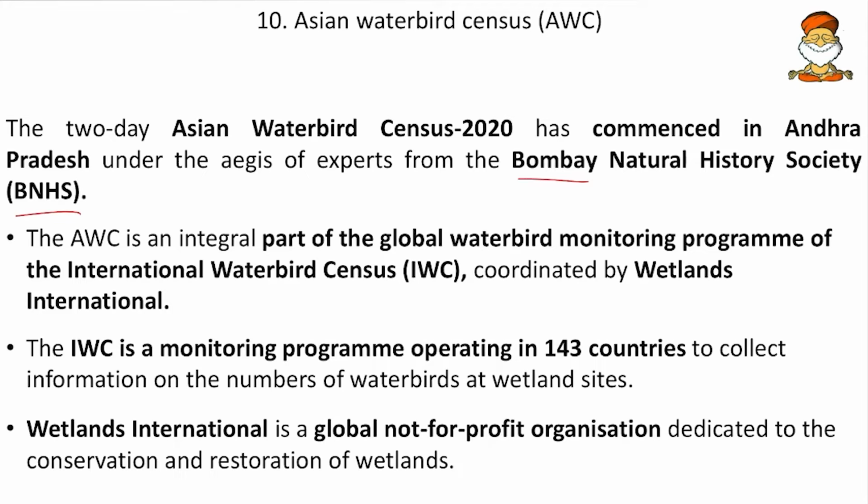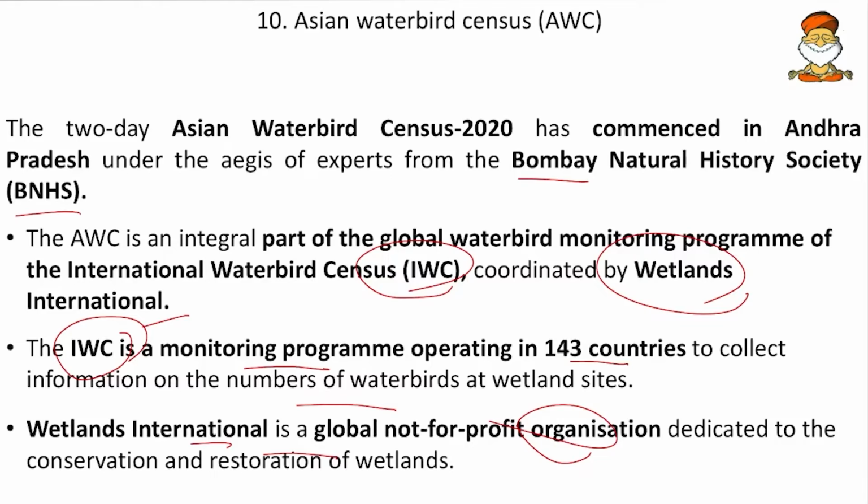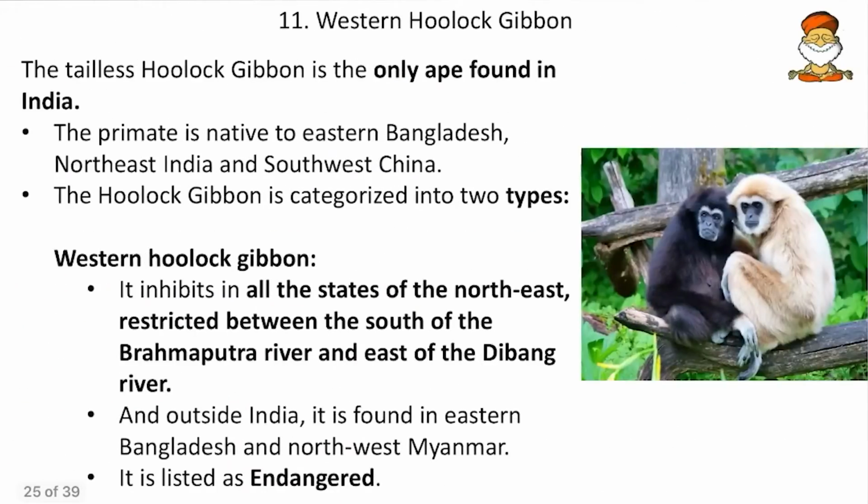And then the Asian waterbird census is an integral part of the global waterbird monitoring program of the International Waterbird Census, coordinated by the Wetlands International. So mark this IWC and the Wetlands International as important. Then the IWC is a monitoring program operating in 143 countries to collect information on the number of water birds at the wetland sites. And the Wetlands International is a global not-for-profit organization. So IWC is a monitoring program, and Wetlands International is an organization. So these are some of the facts for the Asian waterbird census.